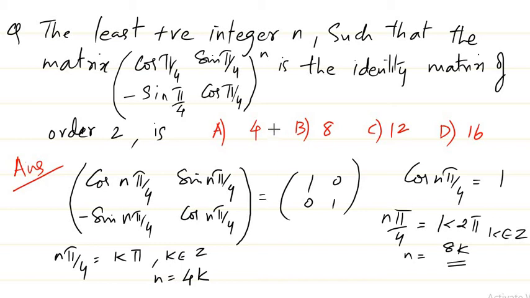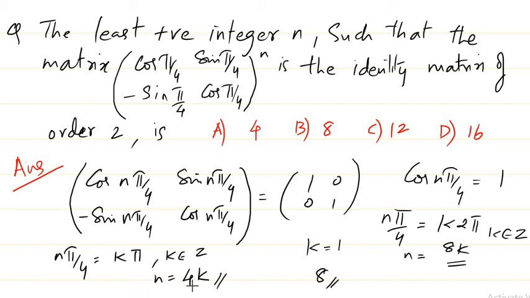So our aim is to find the least positive integer n for which both happen. If you want sin n pi by 4 to be 0, it has to be of the form 4k. But if you want cos n pi by 4 to be 1, it has to be a multiple of 8. So for the least integer, we take k equal to 1, and n equal to 8. Then cos n pi by 4 equal to 1 happens, and that is also inside the other case, right?